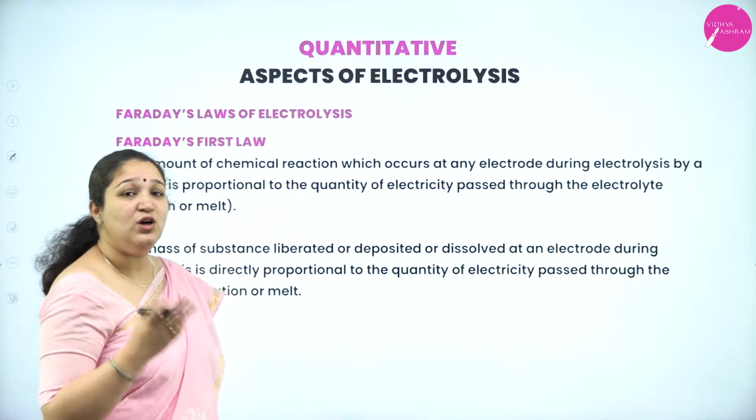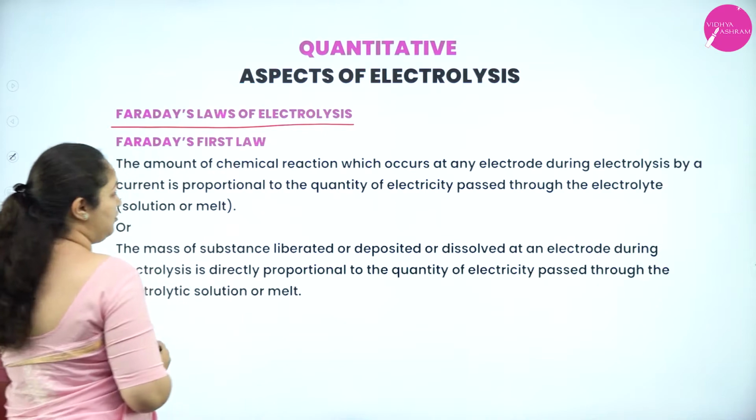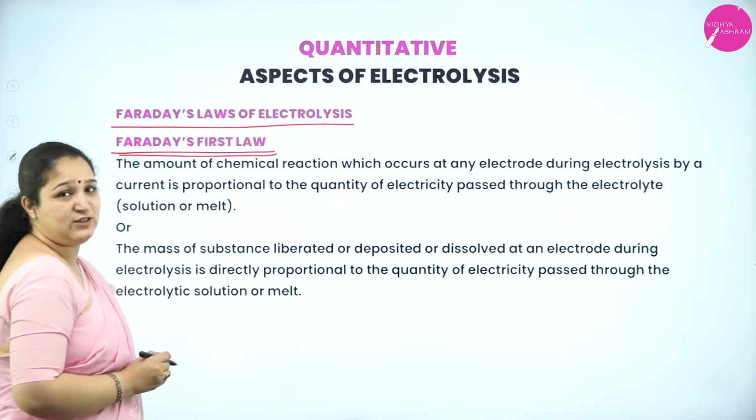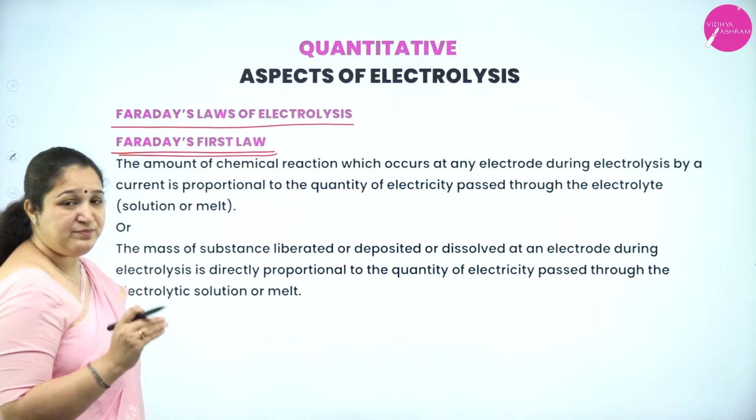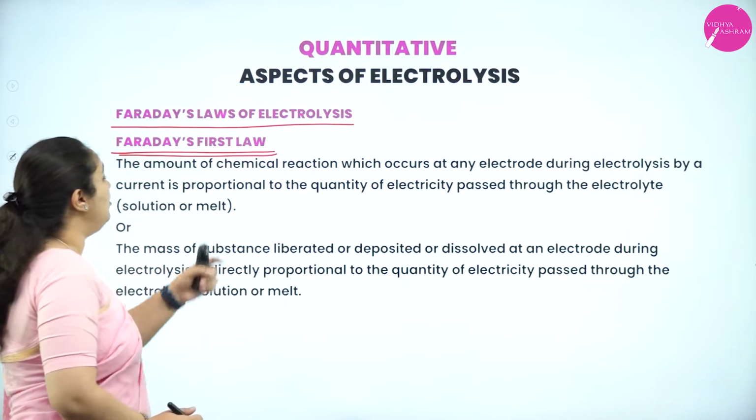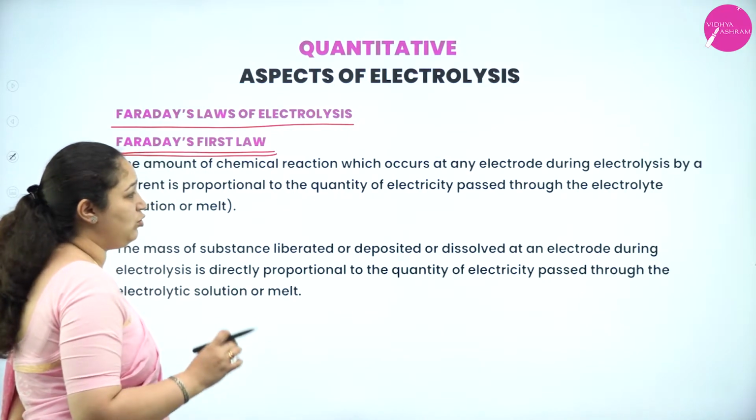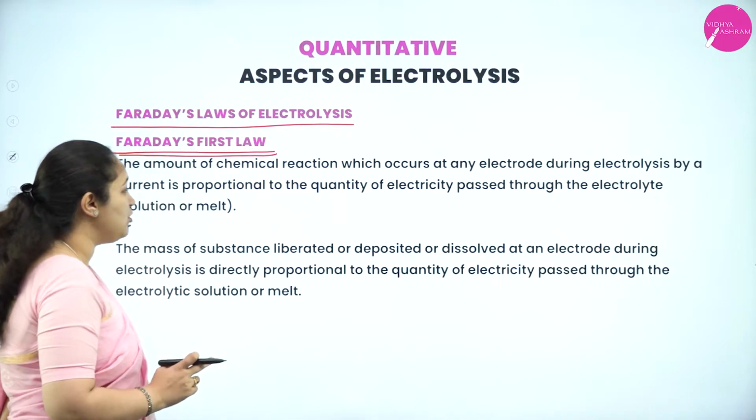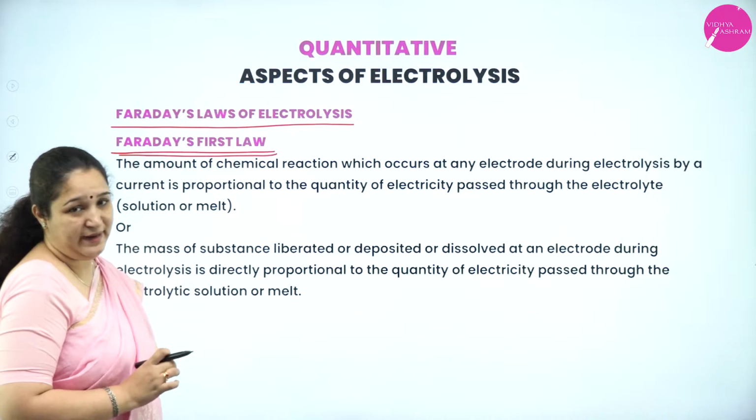Under this you're learning two laws, that is Faraday's laws of electrolysis. First one is Faraday's first law of electrolysis. What does this law exactly tell? I'll read the statement and explain it to you all. The amount of chemical reaction which occurs at any electrode during electrolysis by the current is proportional to quantity of electricity passed through the electrolyte.